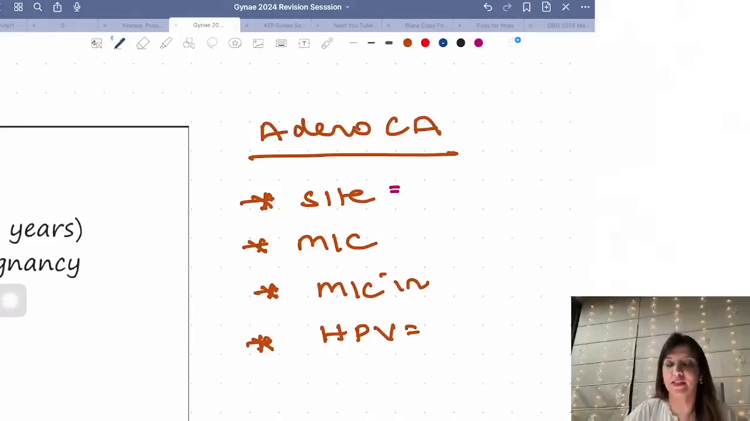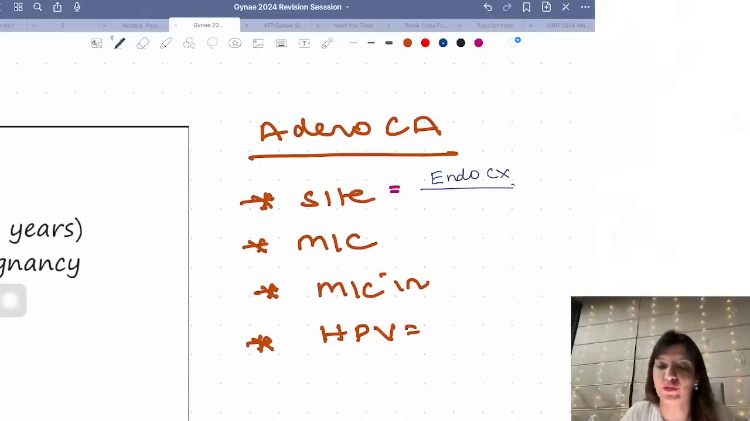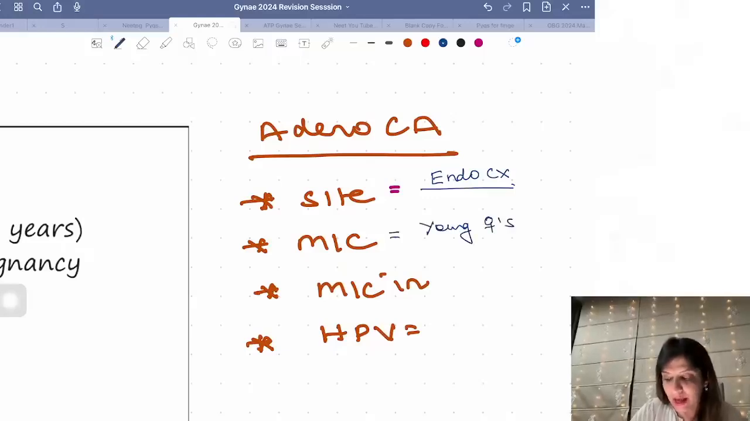Excellent, Ashima. It is endocervix. The most common site for adenocarcinoma is endocervix, right? Then what is adenocarcinoma more common in? In which category of females is adenocarcinoma more common? So adenocarcinoma is more common in young females, and adenocarcinoma is more common in OCP users.